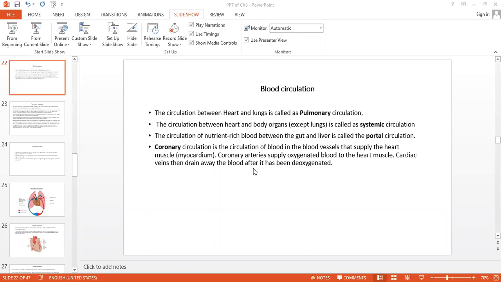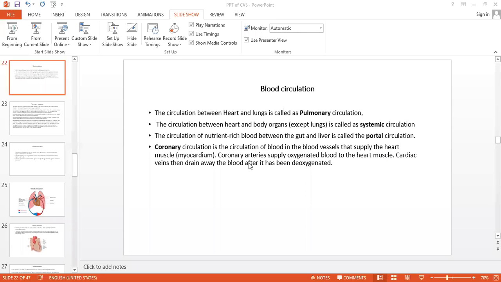Now see here, the coronary circulation. Coronary circulation means what? Before, I discussed the coronary sinus, isn't it? So here it will come. What do you mean by the coronary sinus and the coronary circulation? It is the circulation in the blood vessels of the heart that supply the myocardium, that is, the coronary arteries.